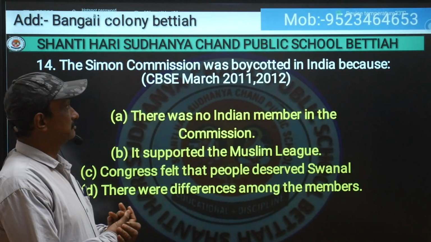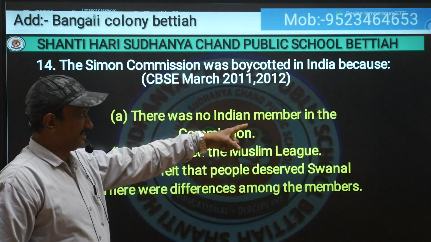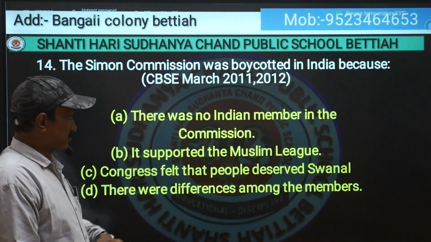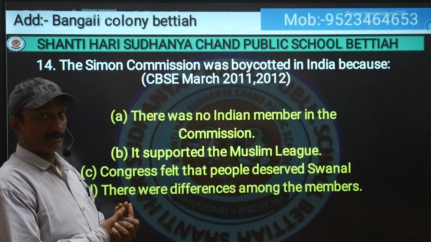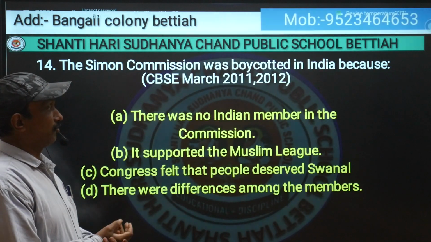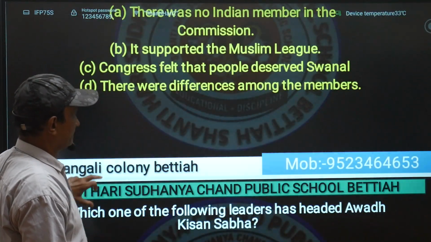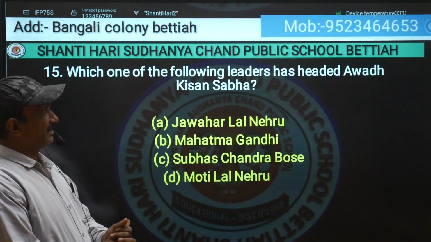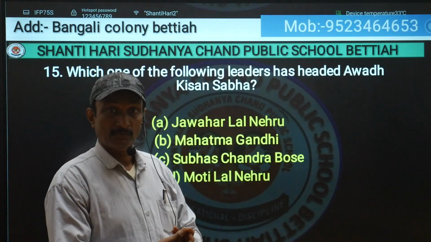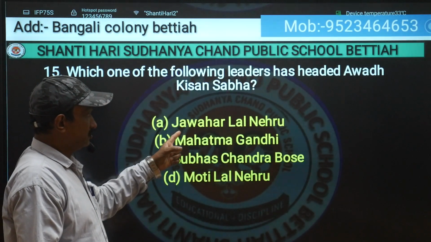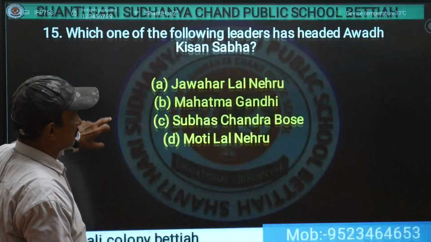The Simon Commission was boycotted in India because there was no Indian member in the commission. It supported the Muslim League. Congress felt that people deserved. There were differences among the members. So the correct option will be there were no Indian members in the commission, and that's why it was boycotted. Next one is, which leader headed the Awadh Kisan Sabha? Jawaharlal Nehru led the Awadh Kisan Sabha.